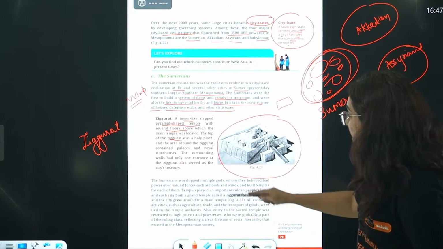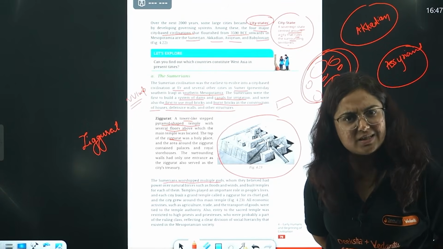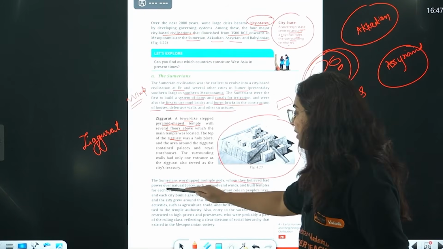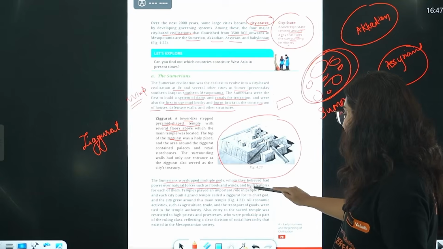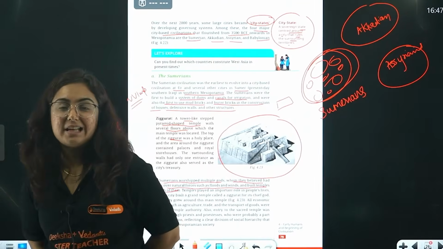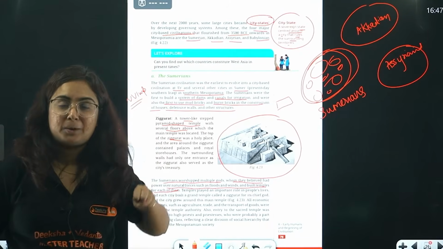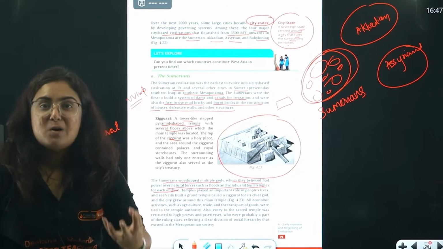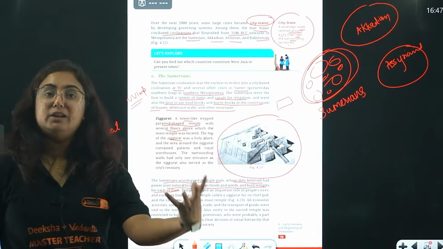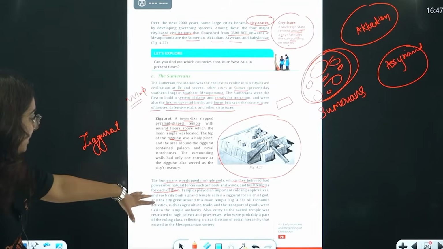Get it? Great. The Sumerians worshipped multiple gods. Did they worship gods? Yes. Beta, they worshipped gods whom they believed had power over natural forces such as floods and winds, and built temples for each of them. Whenever we study history, it tells us that every civilization had one common thing: they considered nature as god, the wind as god, Vayu Bhagwan, Agni as god, fire, the rain as god, Indra. Similarly, in the contemporary civilization this was going on. For that nature, they built the temples.